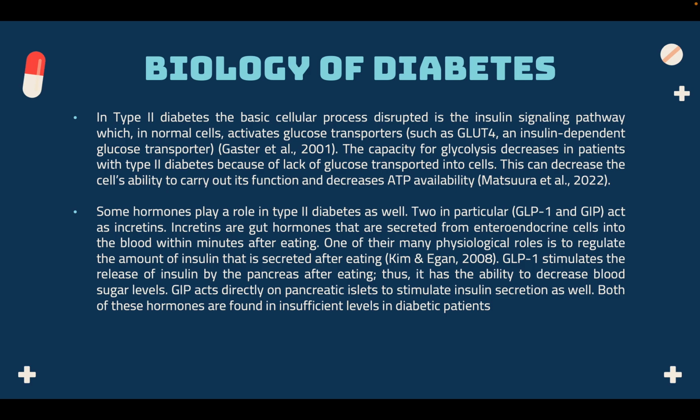Some hormones play a role in type 2 diabetes as well. Two in particular, GLP-1 and GIP, act as incretins. Incretins are gut hormones that are secreted from enteroendocrine cells into the blood within minutes after eating. One of their main physiological roles is to regulate the amount of insulin that is secreted after eating. GLP-1 stimulates the release of insulin by the pancreas after eating, thus it has the ability to decrease blood sugar levels. GIP acts directly on pancreatic islets to stimulate insulin secretion as well. Both of these hormones are found in insufficient levels in diabetic patients.